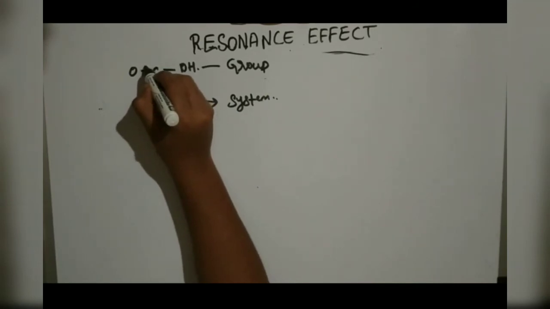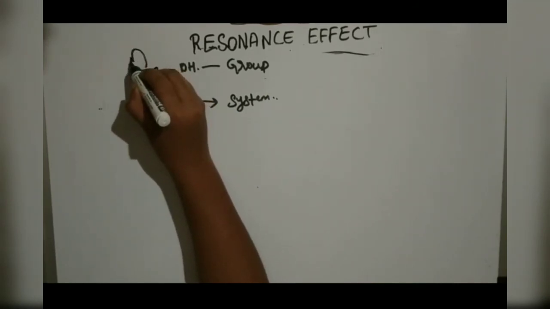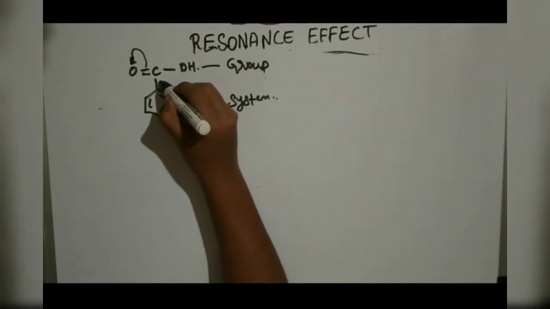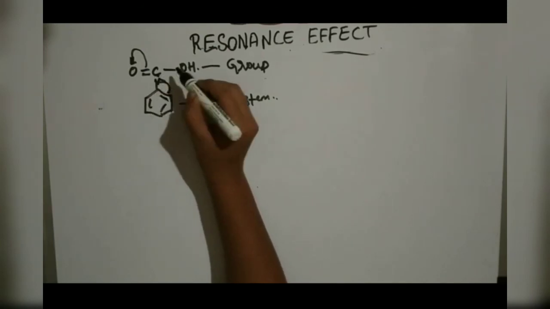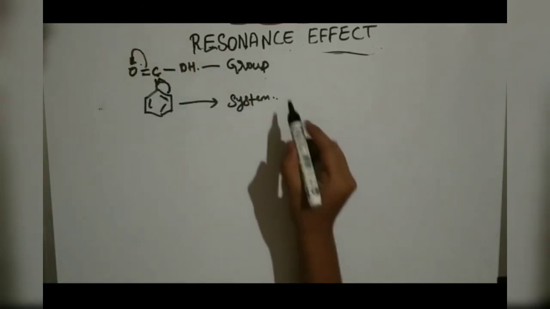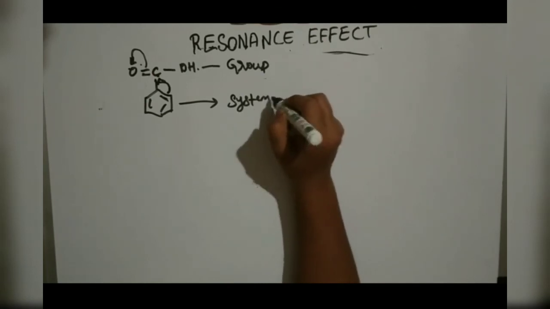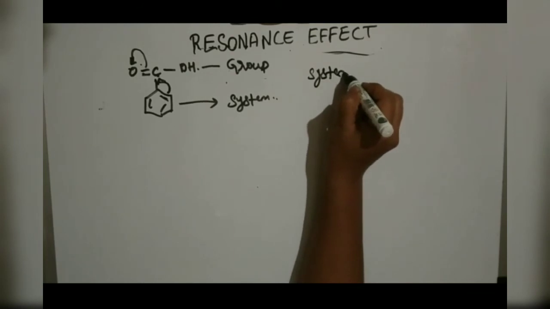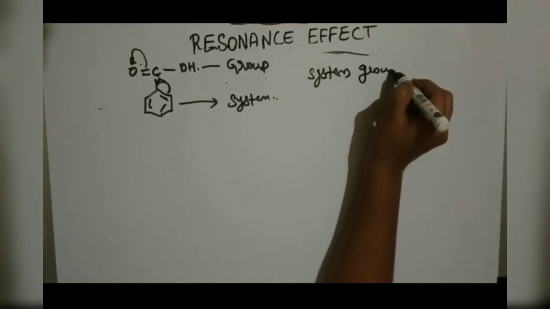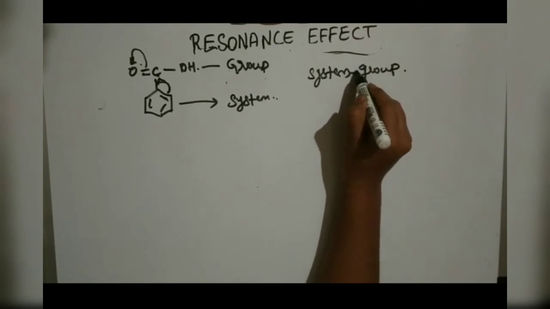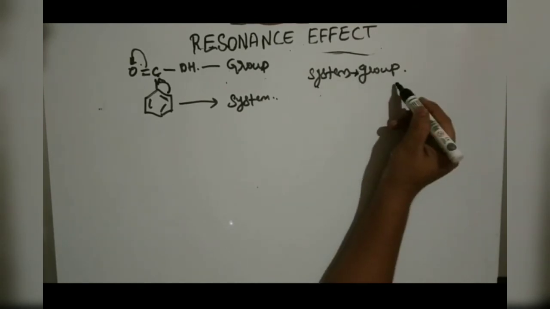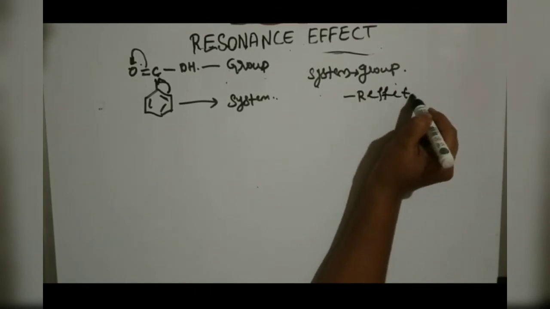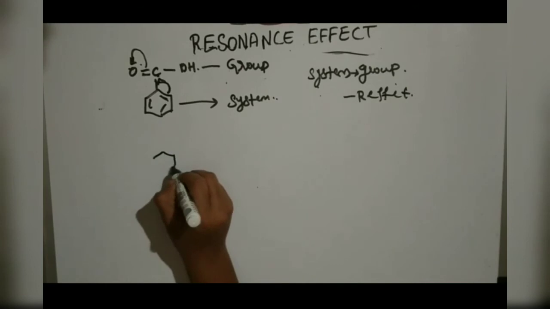There is a double bond. So this will shift here, and from the system the double bond goes here, and from here that will move to this side. Okay. So what is happening here? The transfer of electrons from system to group. So where there is the transferring of electrons from system to group, we can name it a minus R effect.